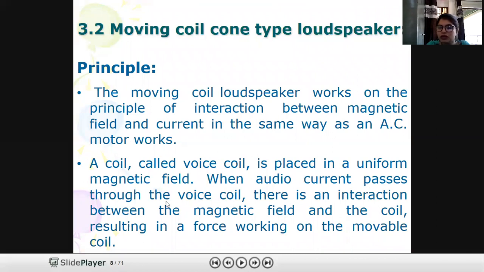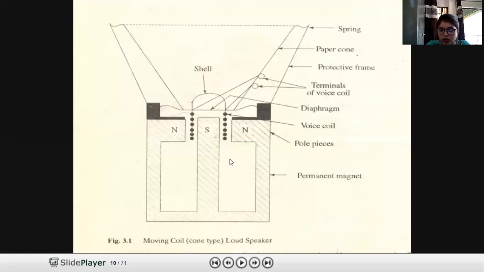When audio current passes through the voice coil, there is an interaction between the magnetic field and the coil, resulting in a force working on the coil. Now, when the input signal is provided to these terminals, it will be provided to the voice coil, and that will produce tension in between these coils. Because of that force, the interaction between magnetic field and coil will start, and according to that, the diaphragm will move. As the diaphragm moves, it will provide tension, and according to that, sound energy will be produced.